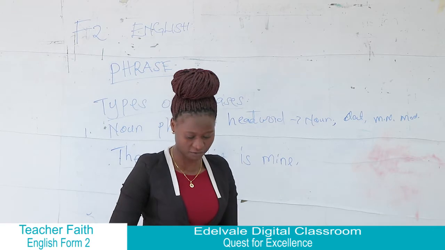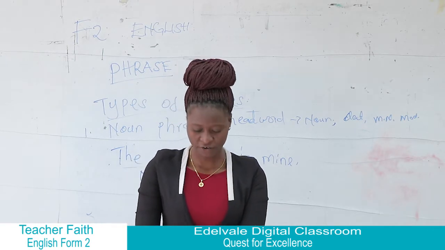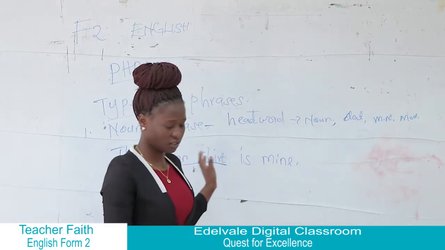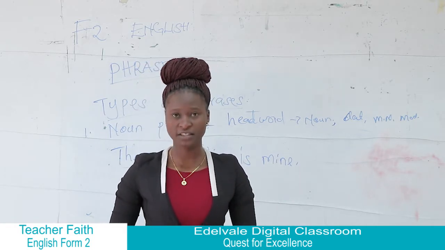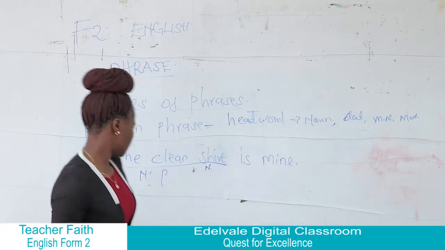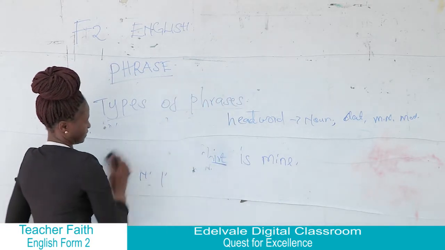Next we can have the verb phrase. So a verb phrase, again, as we say, is a group of words that contain a main verb and its helping verbs in that sentence.